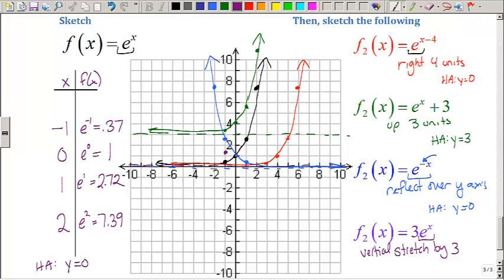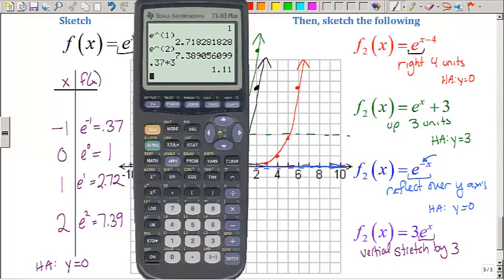At 0 comma 1, I'm 1 tall. What's 3 times as tall as 1? Well, 3. At 1 comma 2.72, I am 2.72 tall. Well, 3 times as tall as 2.72, I don't know what that is in my head, so I'm going to multiply it. 2.72 times 3 is about 8.16.